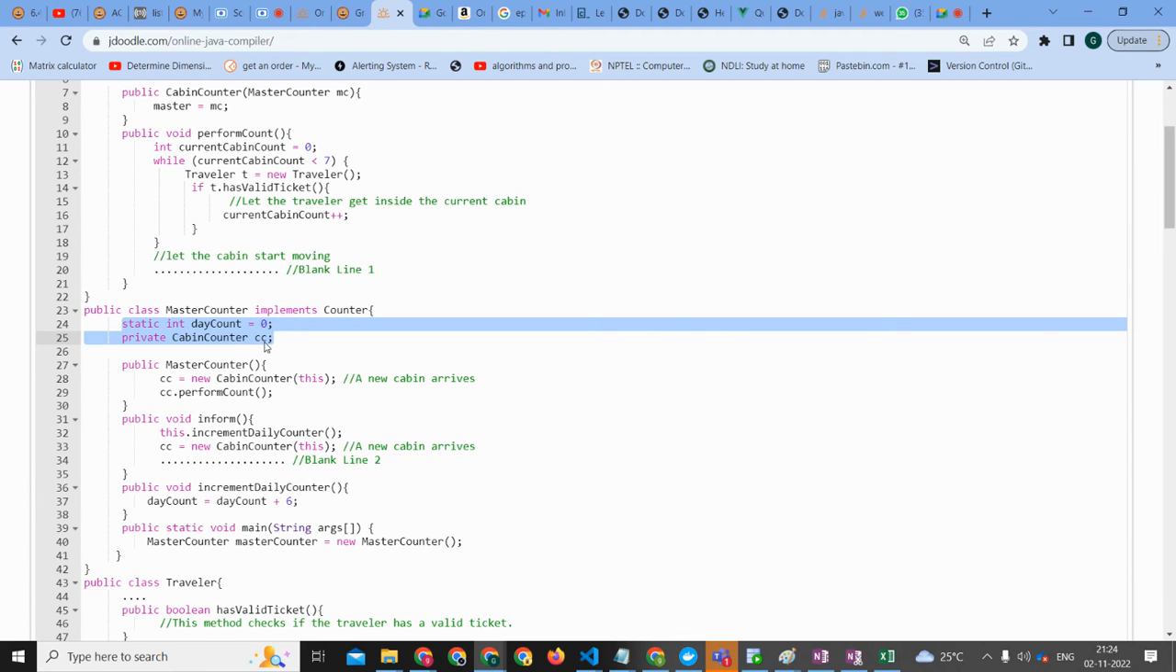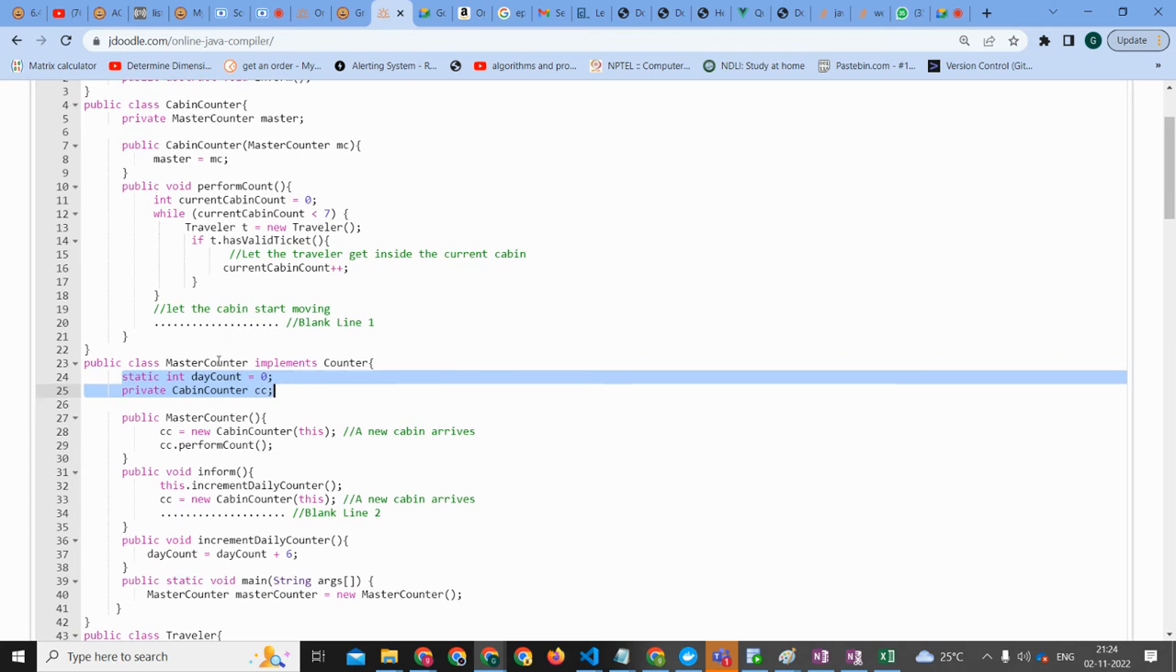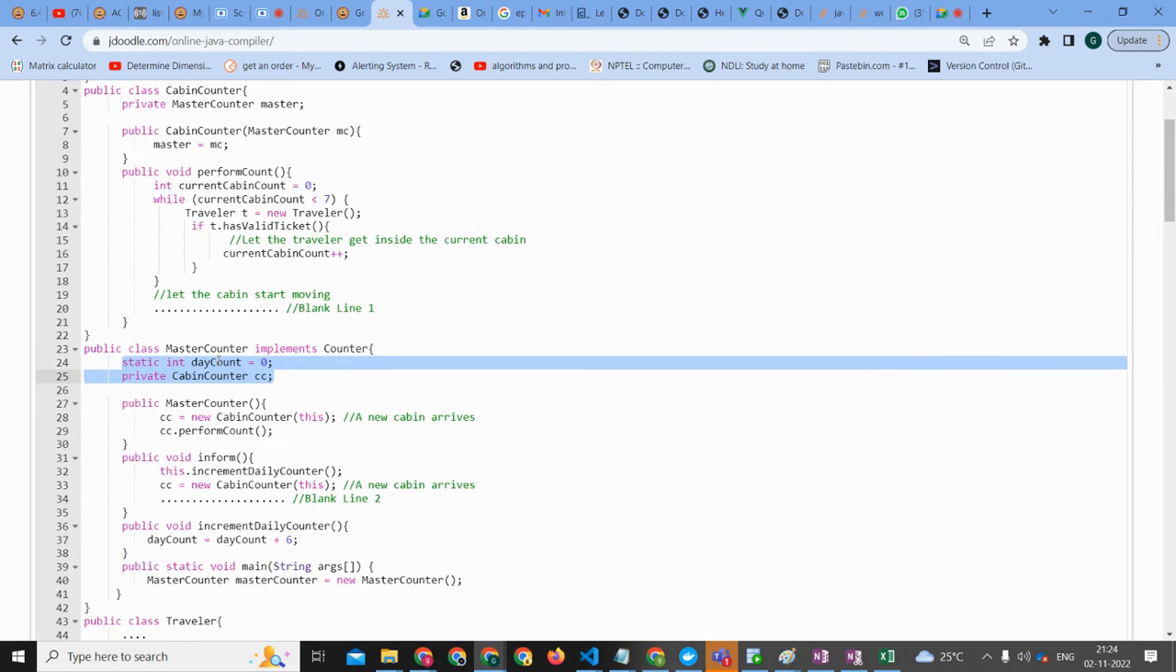CC is a type of cabin counter. Okay, so we'll go to cabin counter in line number 7. Sorry, in line number 4. You don't need to go to line number 4. Line number 7 is fine.